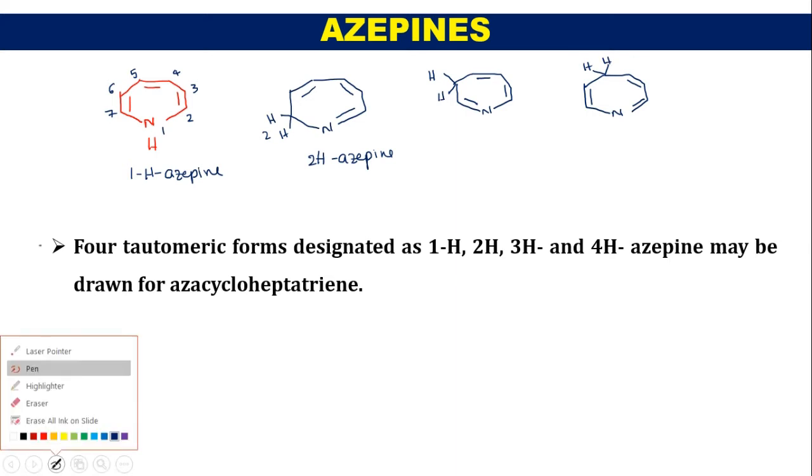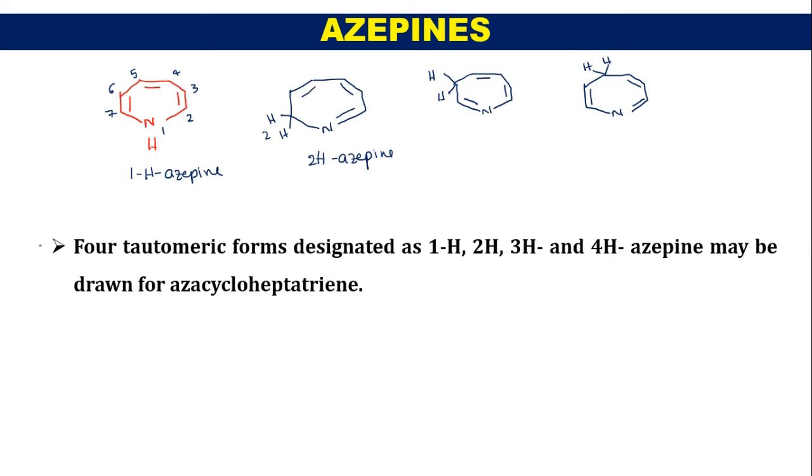Now you see that in this compound the hydrogen is present at the third carbon, and in this structure the hydrogen is present at the fourth carbon. Therefore this is called 3H azepine, and this one is called 4H azepine.